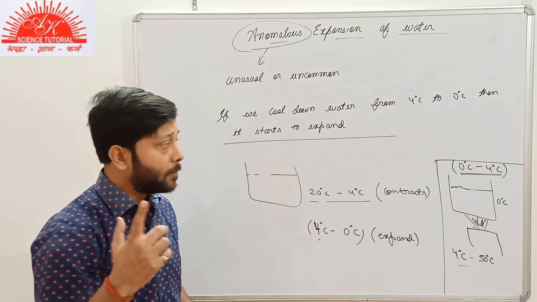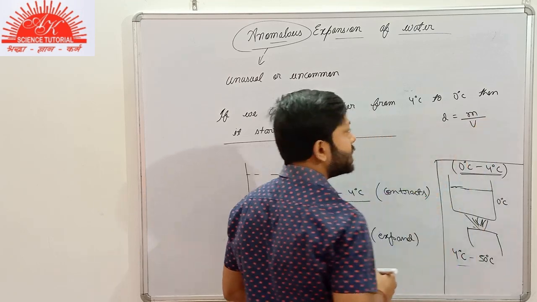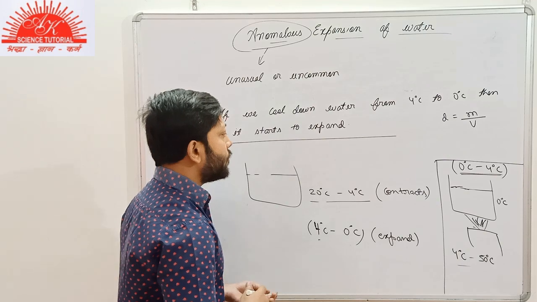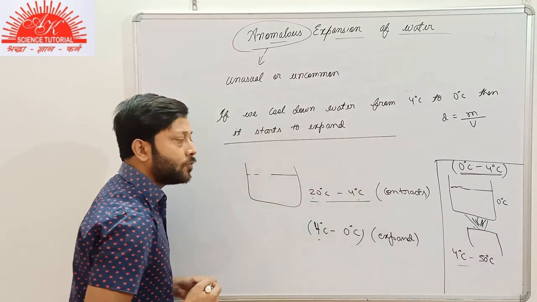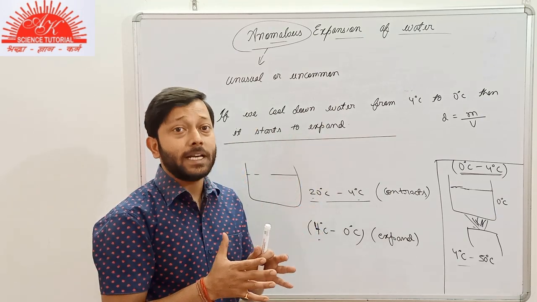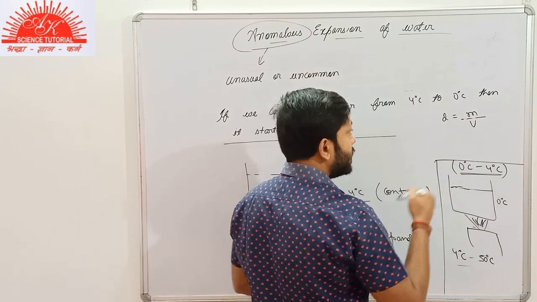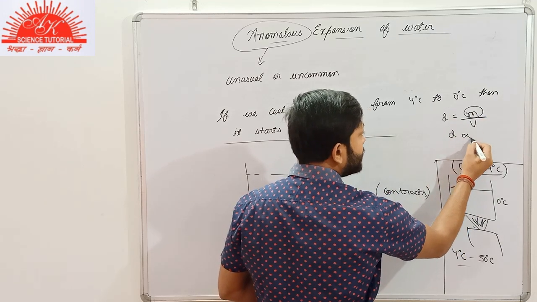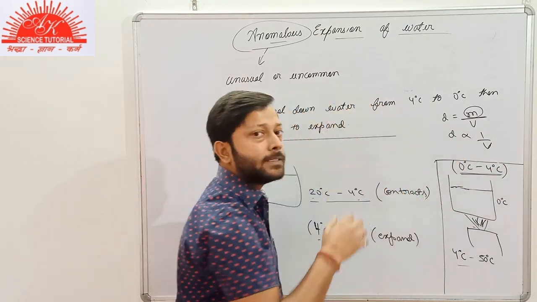What is Hope's experiment? But firstly, we need to know about the density. What is density? Mass per unit volume. Now, as you can see here, if you cool down water from suppose 20 degrees Celsius to 4 degrees Celsius, it contracts. It contracts means the volume decreases. So the volume decreases. When the volume decreases, obviously the mass is constant, it is kept constant. Then we have this relation between density and volume. If the volume decreases, the density increases.